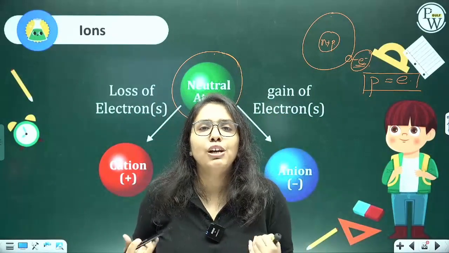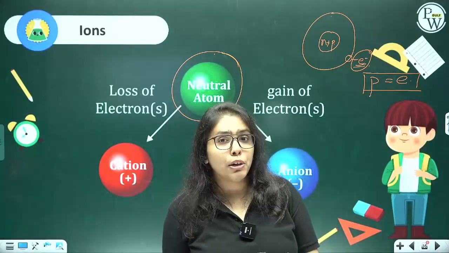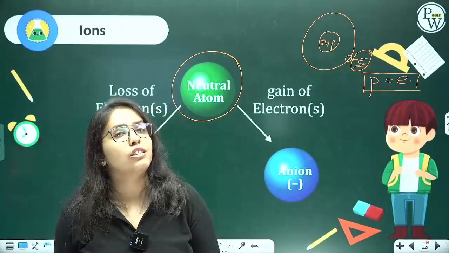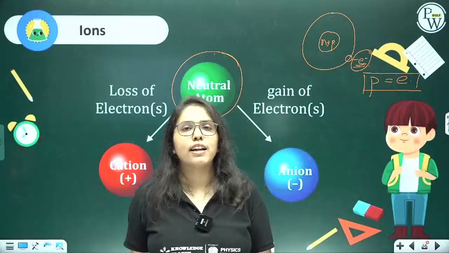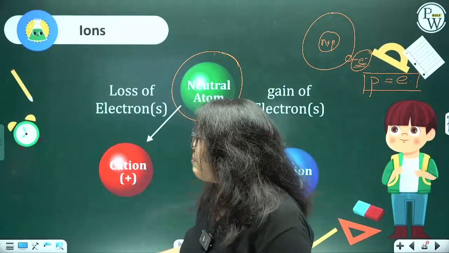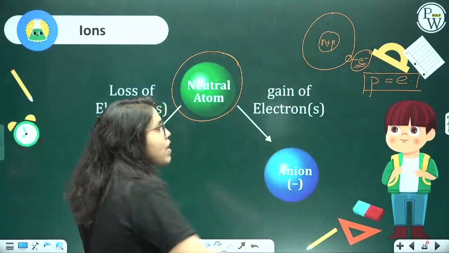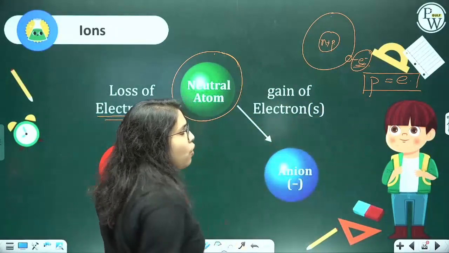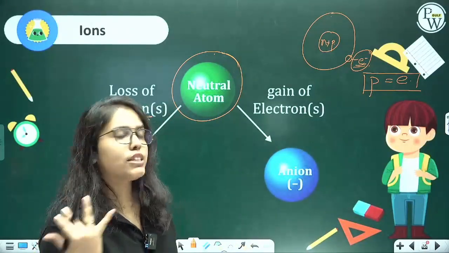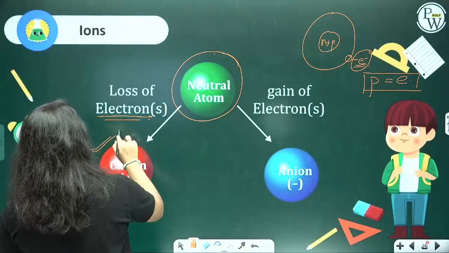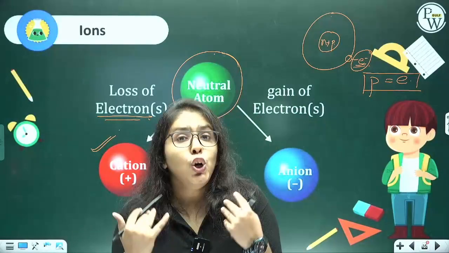Metals lose their electrons. Non-metals, on the other hand, gain electrons. Why do they do that? We will again learn about that in structure of the atom. But for now, I want you to understand that metals lose their electrons, and non-metals gain electrons. Now, metals, upon losing electrons, have more protons than electrons. If the metal is losing electrons, the net charge on that atom is going to be positive. That is why they are known as cations. Positively charged entities are known as cations, and they are formed upon losing electrons.